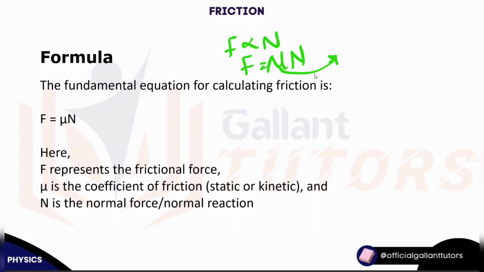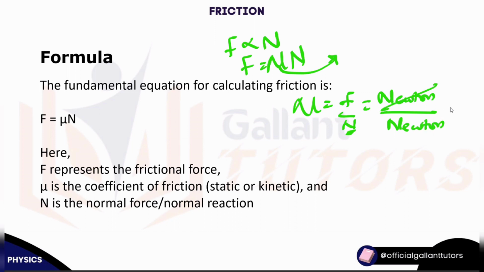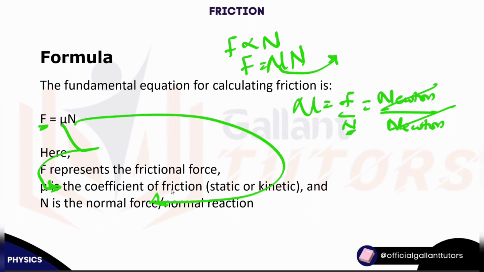How do we know? If I make this such a formula, we have F over N. What's the SI unit of force? Newton. What's the SI unit of normal force? Also Newton. We cancel this, so this is dimensionless. Is that clear? So the force here represents the frictional force, this represents the coefficient of friction, and this represents the normal force or normal reaction. Is that clear?